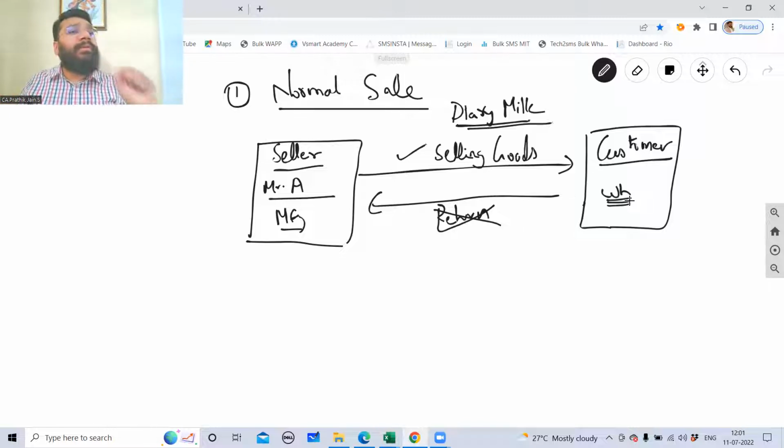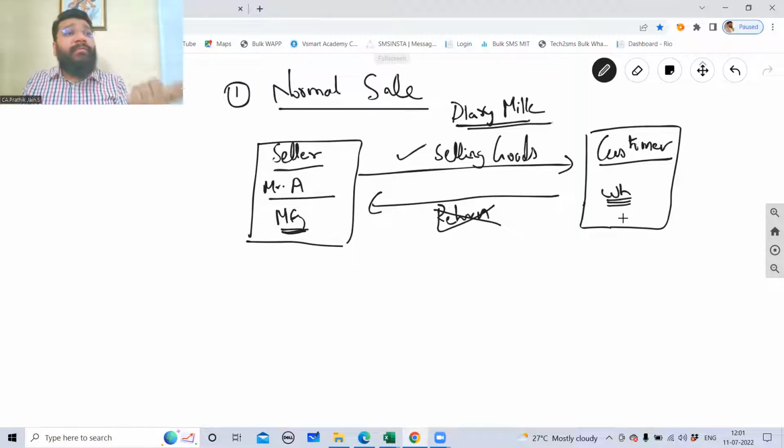So Dairy Milk comes with an expiry period because all the goods are perishable. All the food items are perishable. After a point, they expire. Now this wholesaler is saying that, okay, I'm buying from you, let's suppose 10 lakh pieces of Dairy Milk. At the end of the year, if the chocolates are expired, will you take them back? The manufacturer says that, no, I will not take it back. Now the wholesaler has the option to contract with him, or don't do the business.